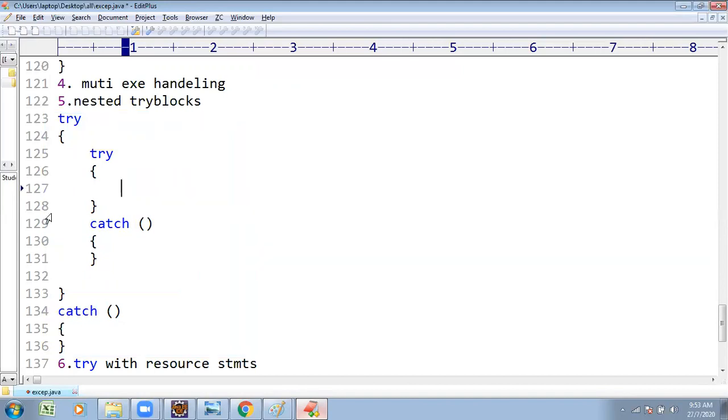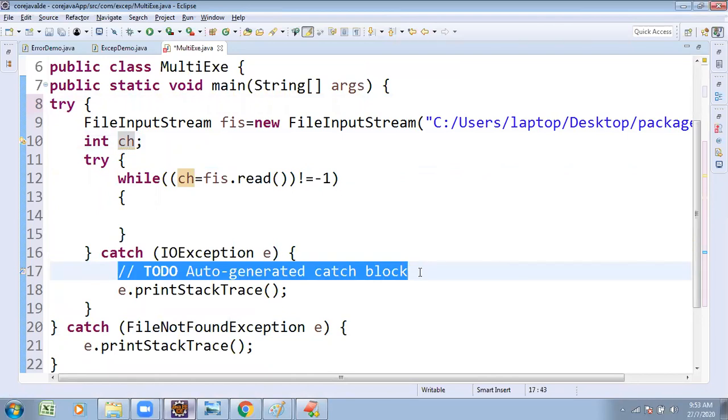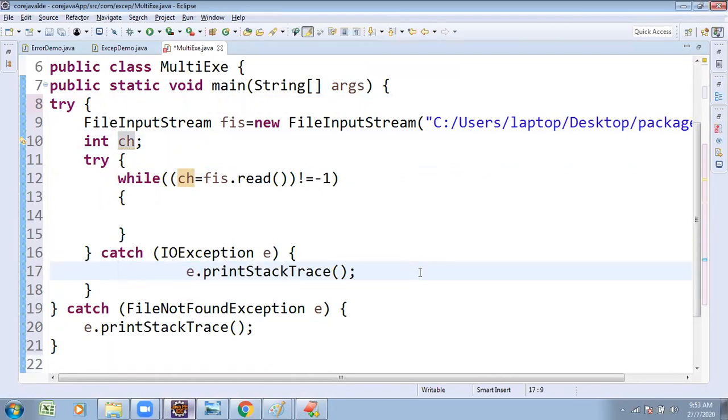How to handle this nested try block? We keep the first try block, started at line number 8, ending with its catch block, and the second try block started, ending with its catch block.